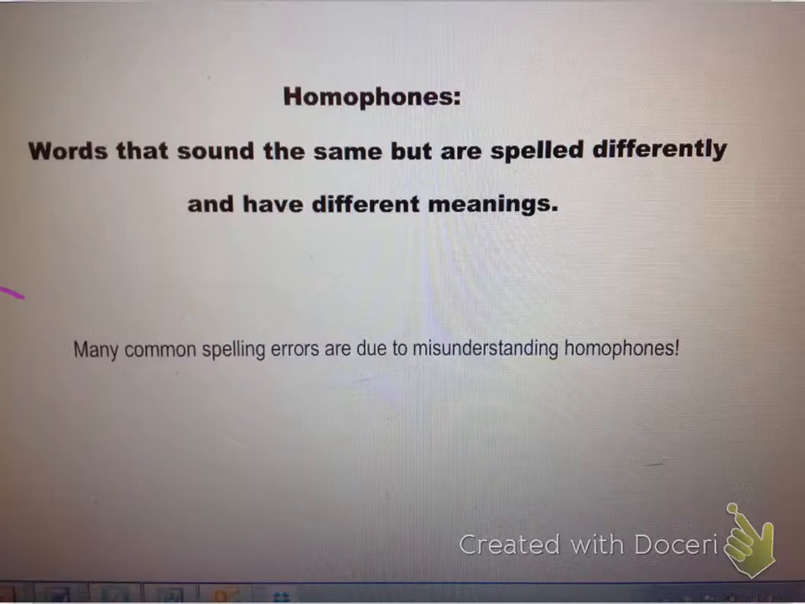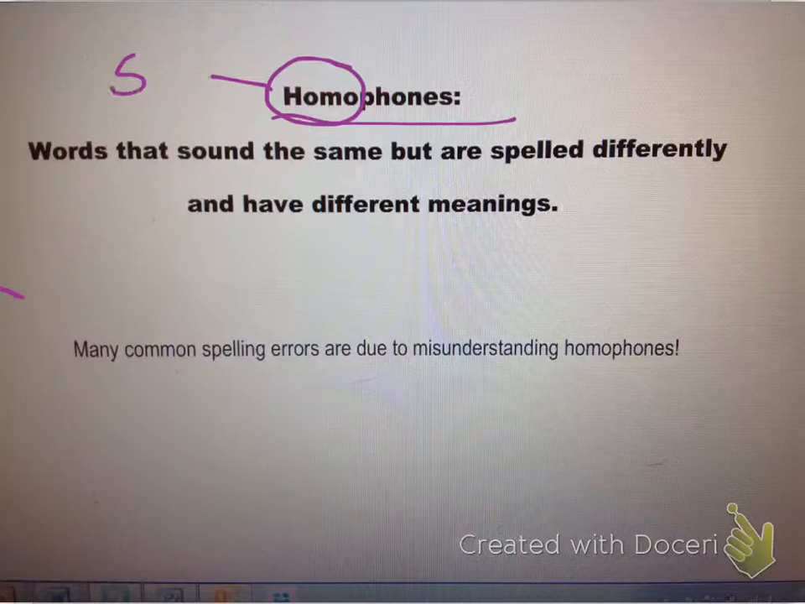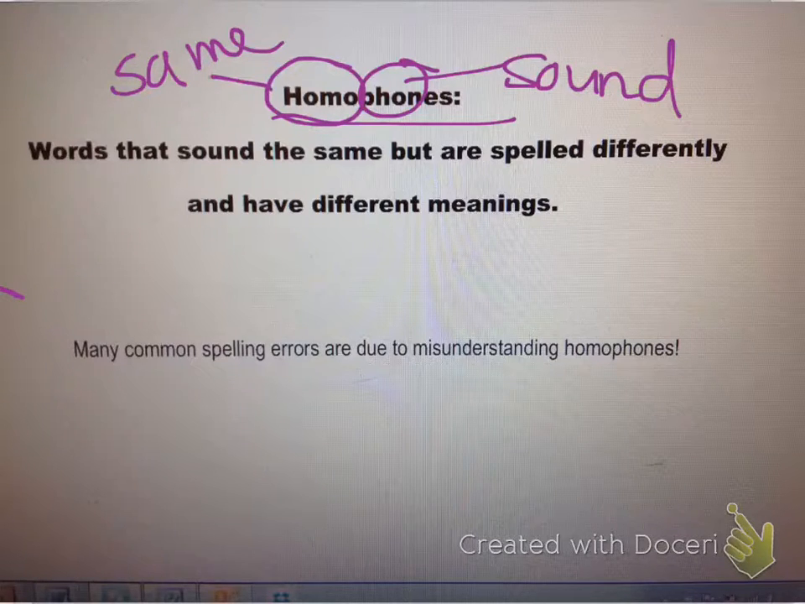All right, everybody, so today we are starting to learn about homophones. And homophones are words that sound the same but are spelled differently and have different meanings. So if you look at even just the root words in the word homophone, we have homo, which means same, and phone, which means sound. So just from looking at the word and the root words, you can tell that this word means words that have the same sound.